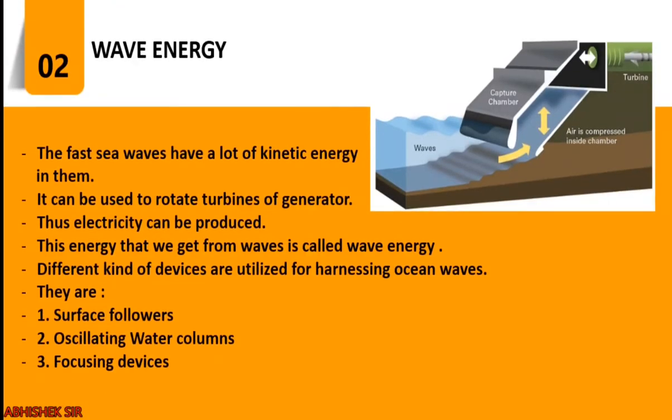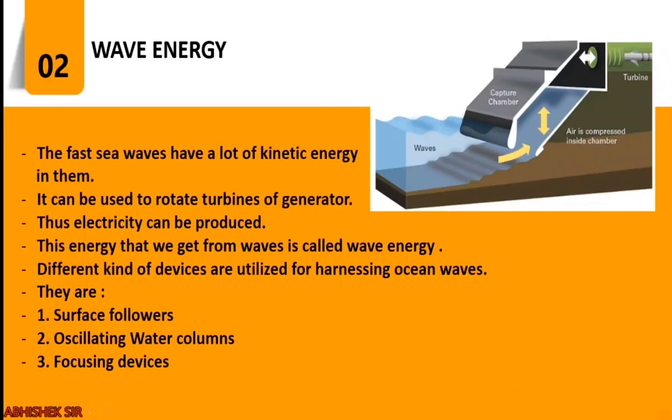Now, in addition to that, there are waves in the sea. Due to the blowing of wind on the surface of the ocean, very fast sea waves are generated. Now, can we use that kinetic energy? Because water is a huge resource. So we can have this kinetic energy, and then this kinetic energy can be used to rotate turbines of a generator. As a result, electricity can be produced.